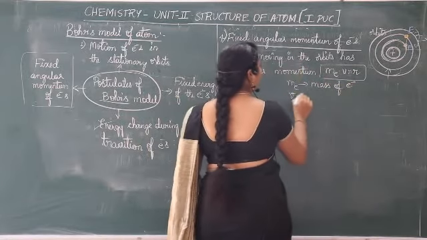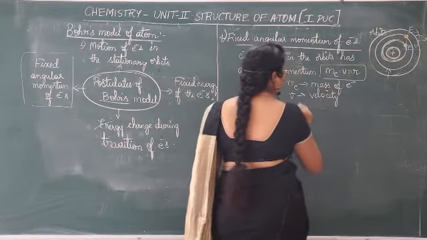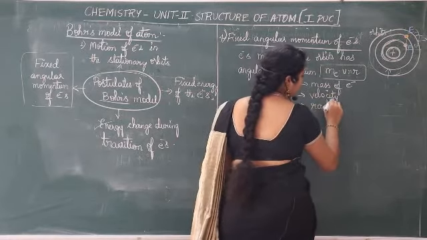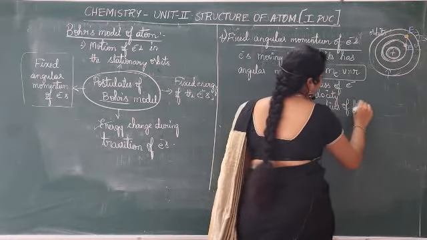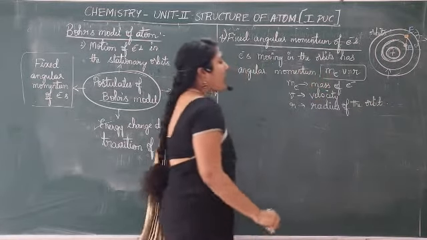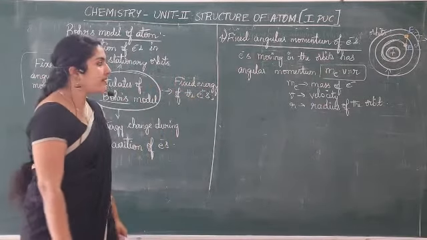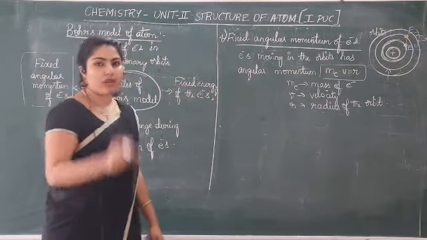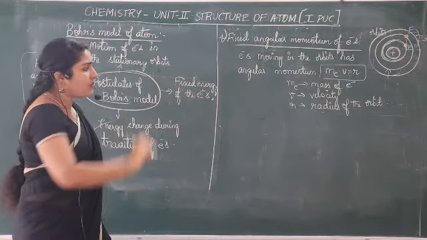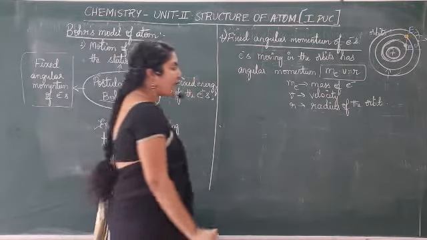What is v? v is the velocity of the electron. What is r? r is the radius of the orbit. So he said, what is momentum? Mass into velocity. It's the product of mass into velocity. Together we call it momentum, and with respect to its radius, angular momentum is given as mvr.